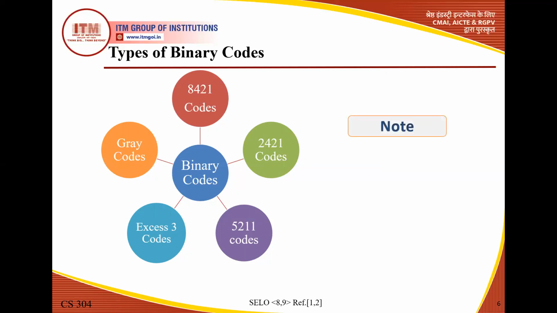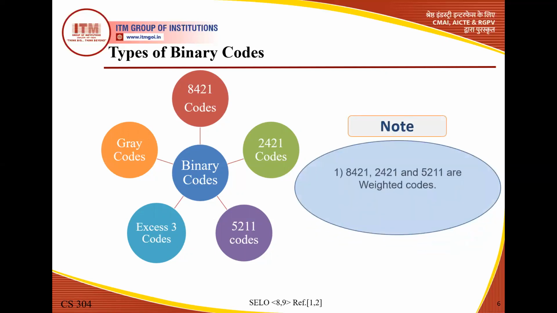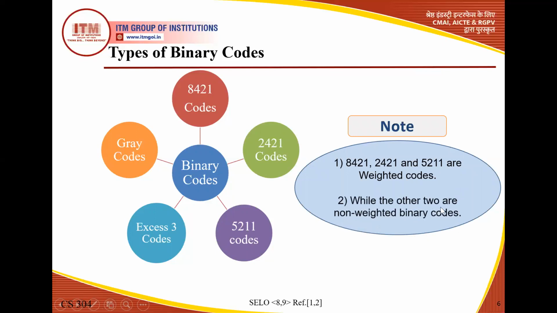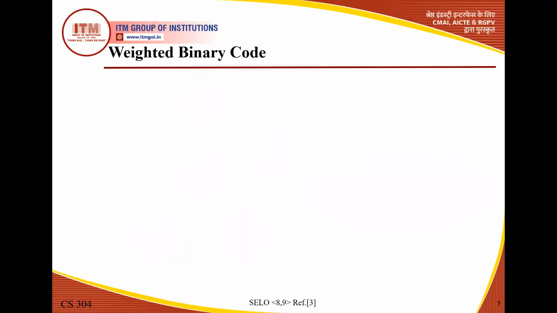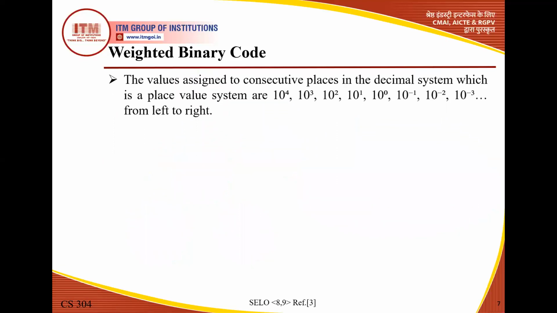Now, an important note point here: 8421, 2421 and 5211 are weighted codes, while the other two are non-weighted binary codes, because these 8421, 2421, 5211 are basically representing the weight. That's why they come under the category of weighted code, while gray code and excess 3 code come under the category of non-weighted code. Okay, now we discuss the weighted binary code.